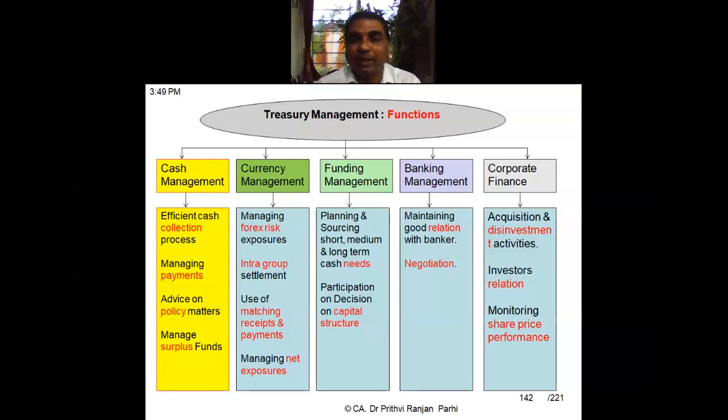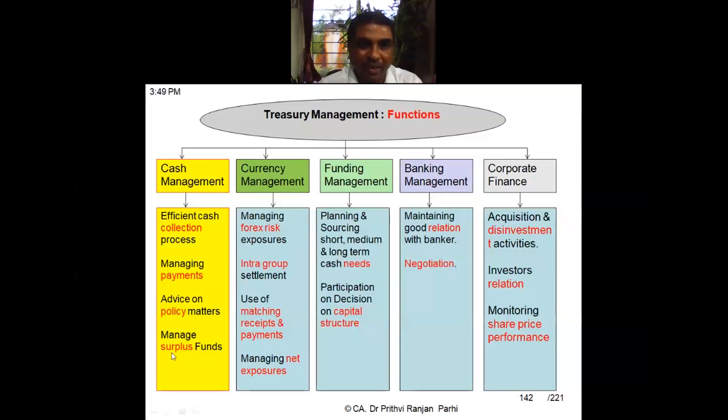Then intra-group settlement. If some forex is receivable from a group company and something is payable to the group company, how can they be internally settled? If they can be settled within the group, intra-group, then there will be saving in transaction cost and risk exposure also can be minimized.